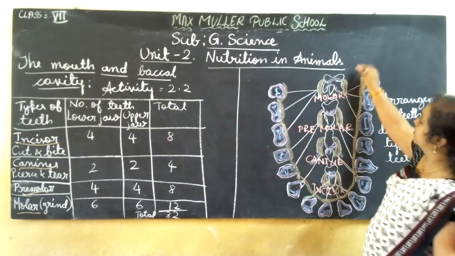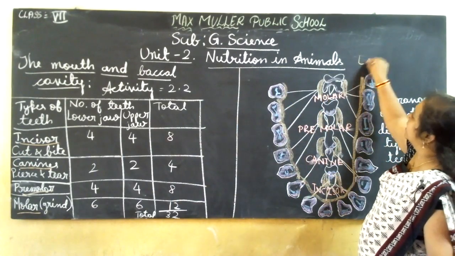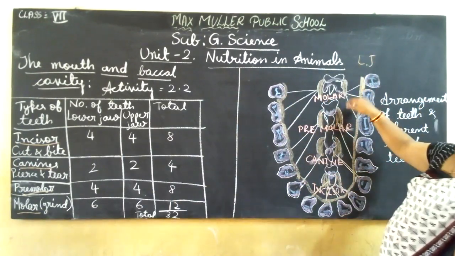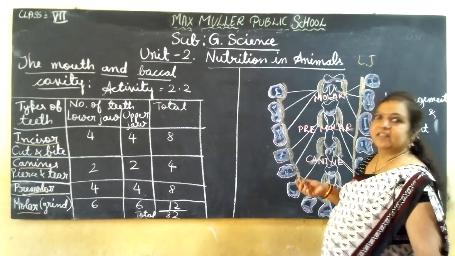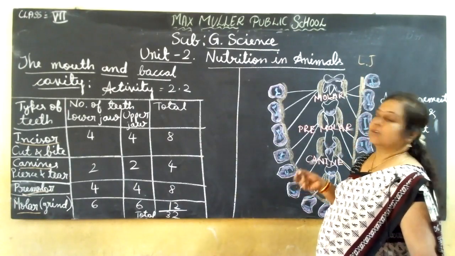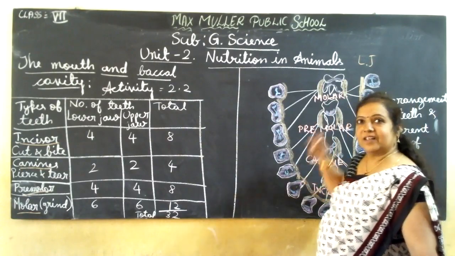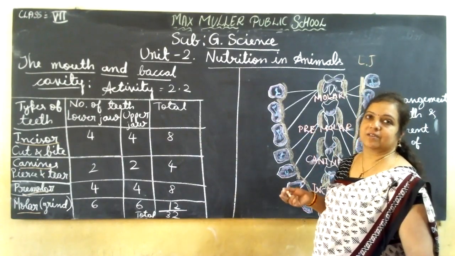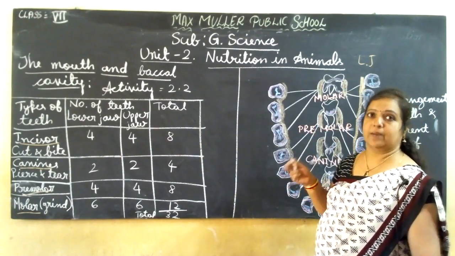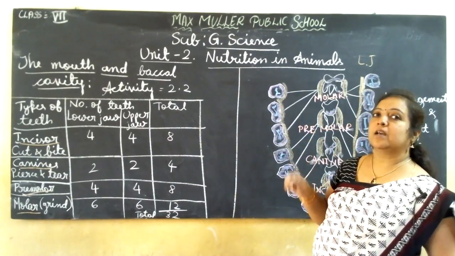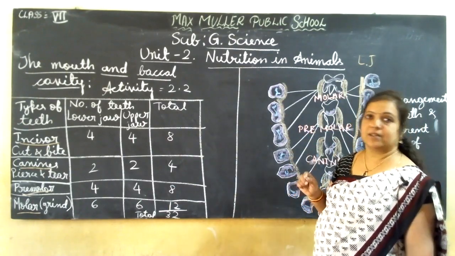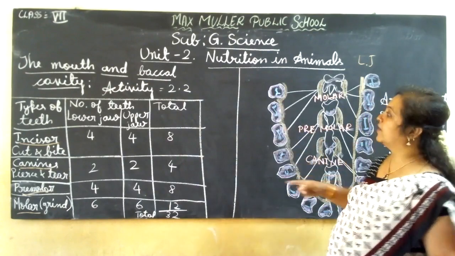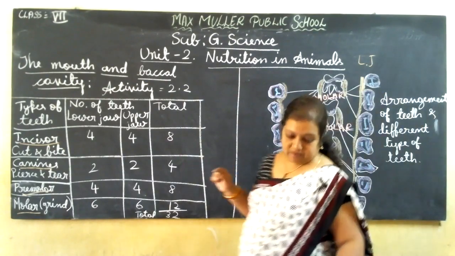This is only in the lower jaw. The upper jaw again has 16, so 16 plus 16, 32 teeth are present in the human buccal cavity. Understood, children? This is about our teeth. Got it?